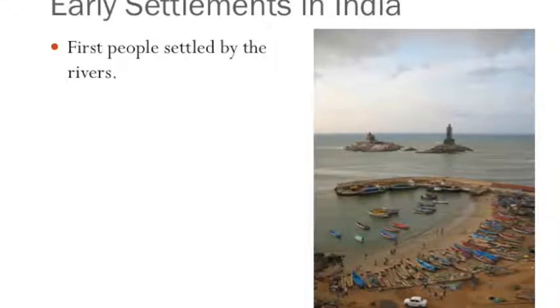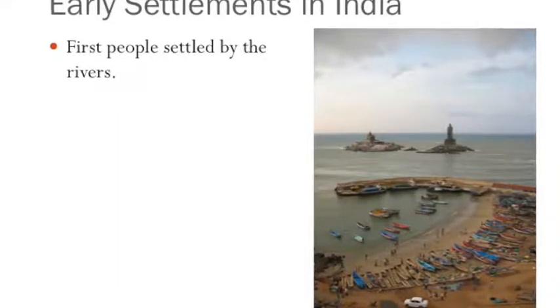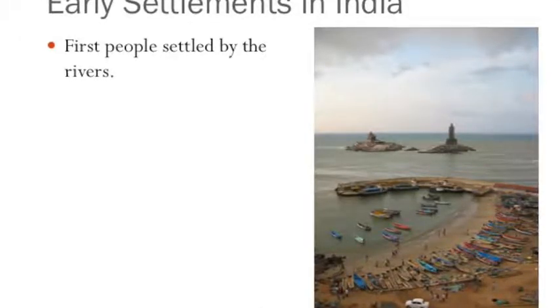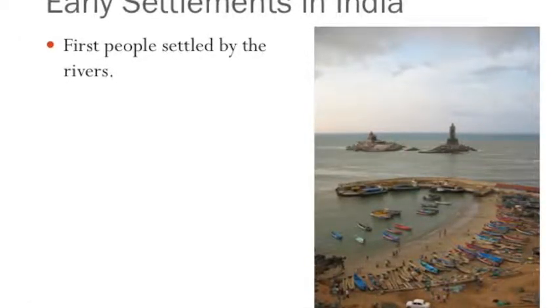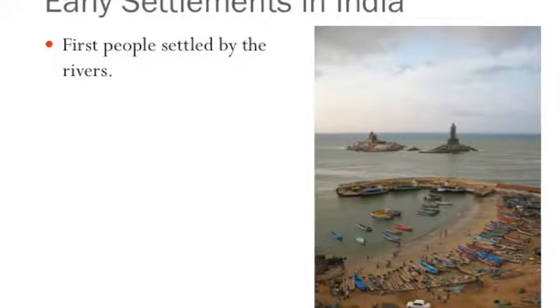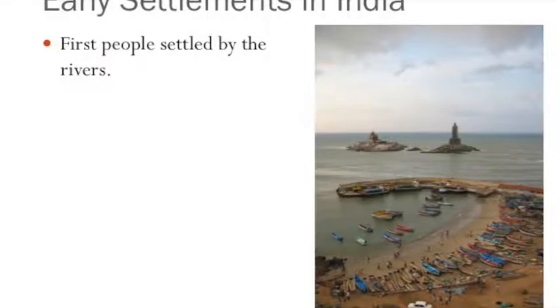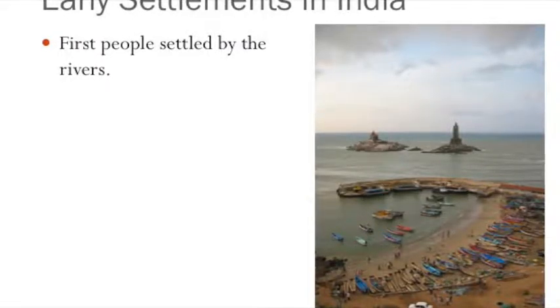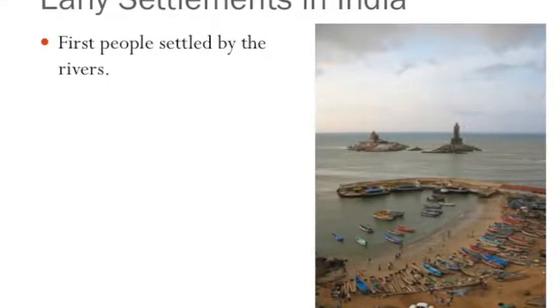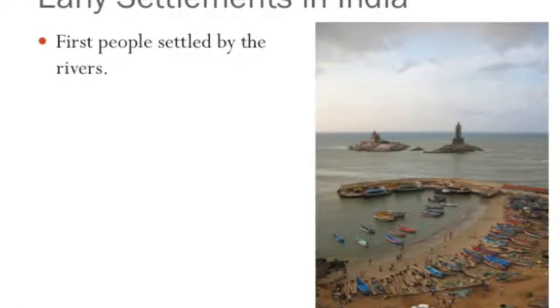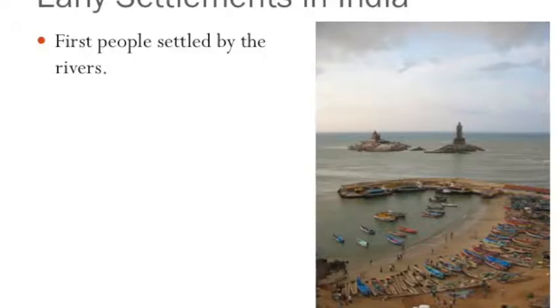Farming settlements sprang up in the Indus-Sarasvati region as early as 6500 BC. By 5000 BC, people had also settled near the Ganges River. When the Sarasvati River dried up, the ancient Indians continued to settle along the Ganges. By 2500 BC, there were walled settlements near the Indus and Sarasvati rivers. You'll learn more about this ancient civilization in the next chapter.